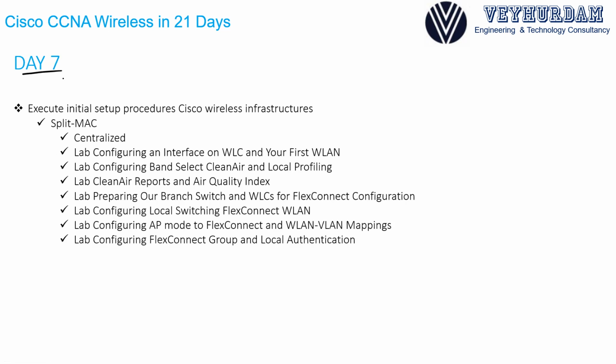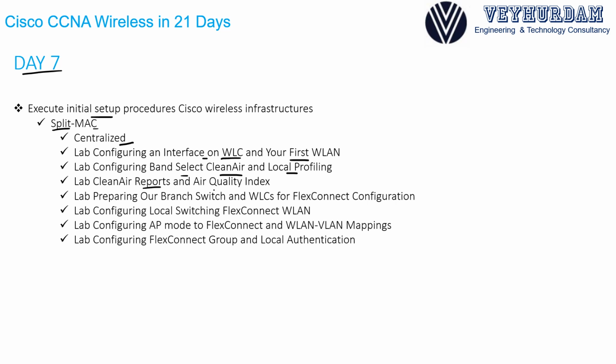On day 7, we will start executing the initial setup procedures for split MAC architecture. The first one will be centralized deployment. We will go over 7 labs and first understand how to configure an interface on your WLC and set up your first wireless LAN. Then we will configure band select, CleanAir, and local profiling on your wireless LAN.